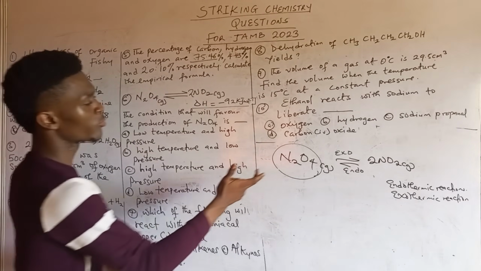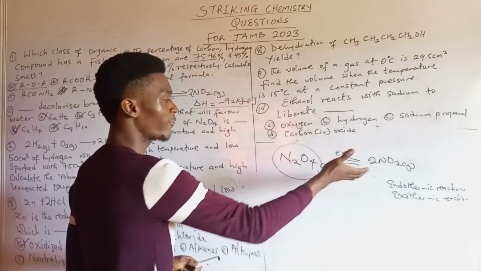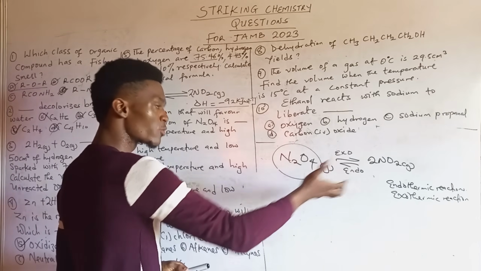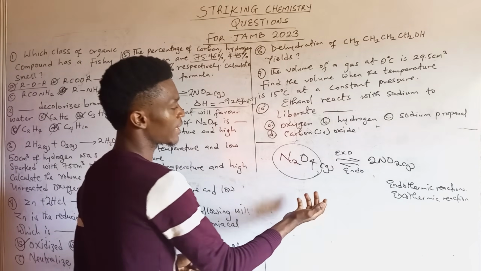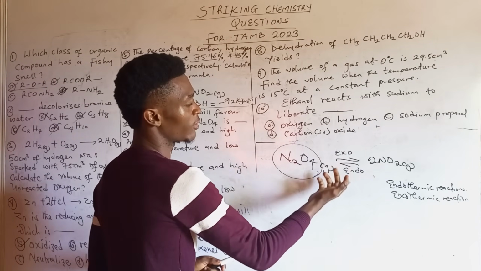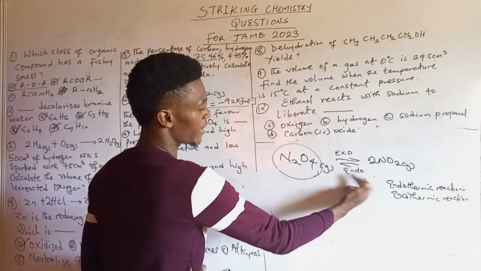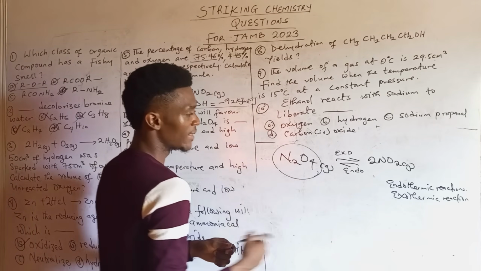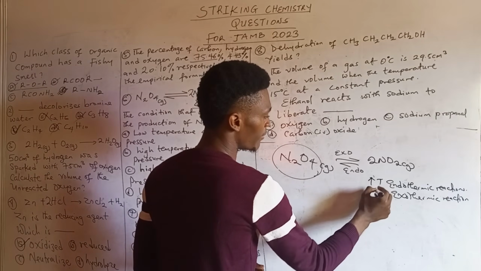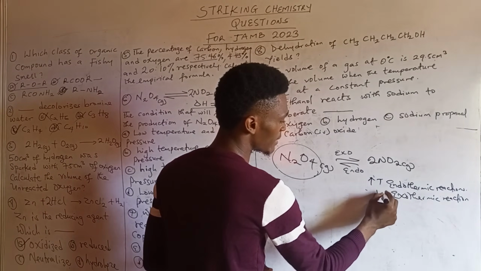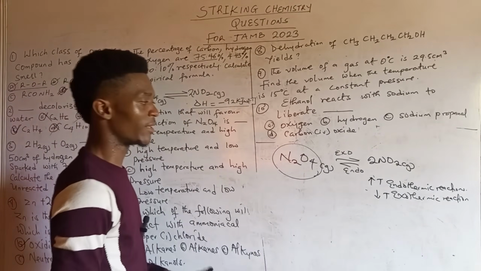Alright, so we want to look at what should favor this, meaning we have to move the equilibrium position to the left, and you cannot reduce temperature to favor this part. Why? Because the backward reaction here is what? Endo. And an increase in temperature favors endothermic, while a decrease in temperature favors exothermic.